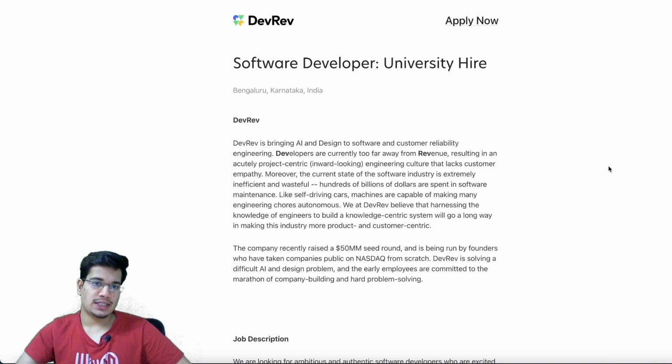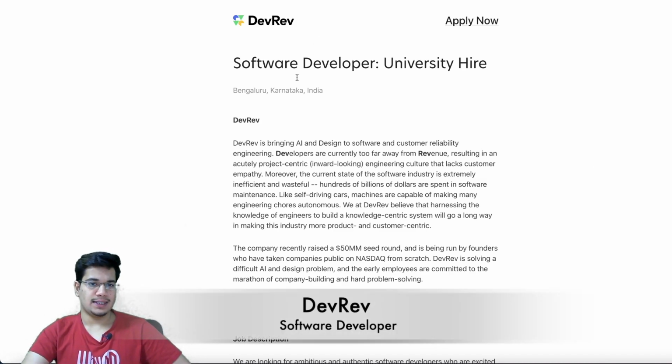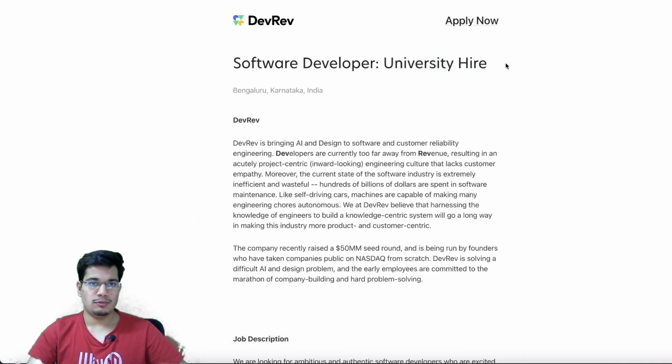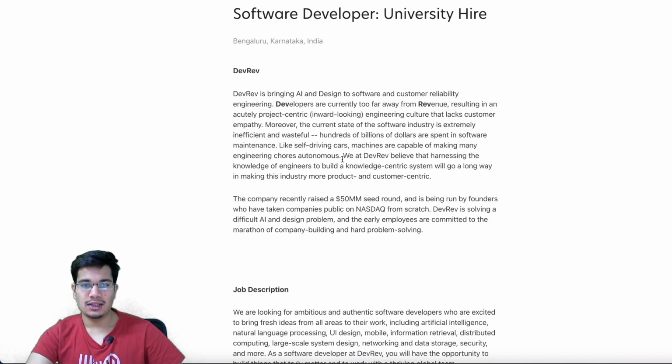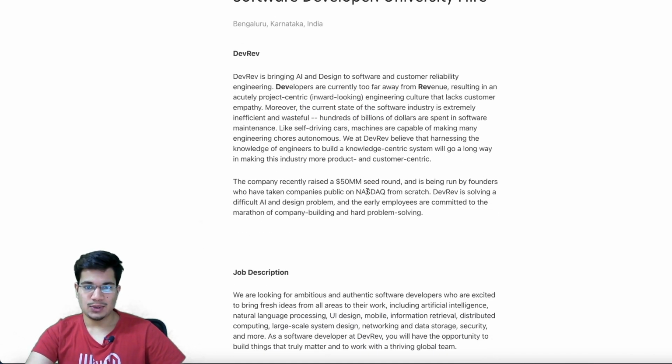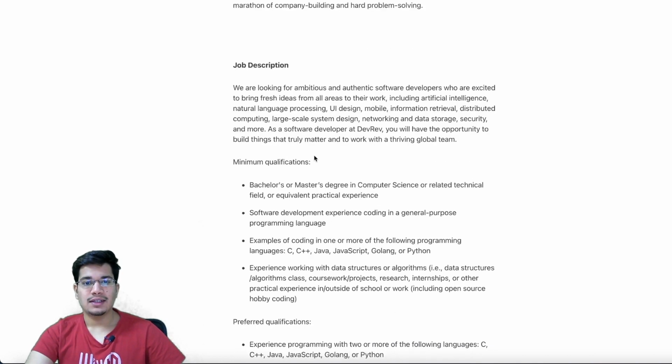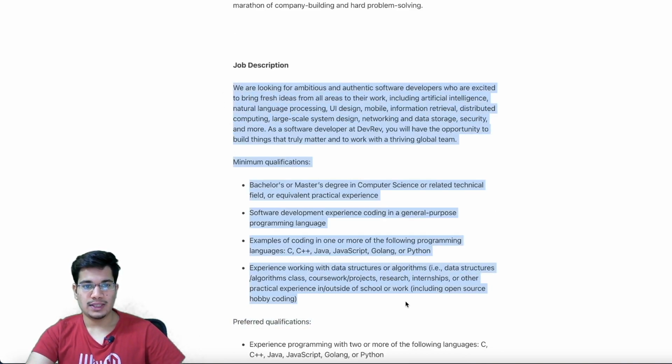All right, so the next position is from this company called DevRev, which I think is a startup, and this is a university hiring going on. So without experience also, people who are currently enrolled can apply for this particular role for a software developer role. Job location again at Bangalore, and this is about the company. So developers are currently too far away from revenue. So this is probably something that they've made an acronym of. This is how they got their name. And it's listed in NASDAQ as well. So not that small a company. Then about the job description, just read about this.